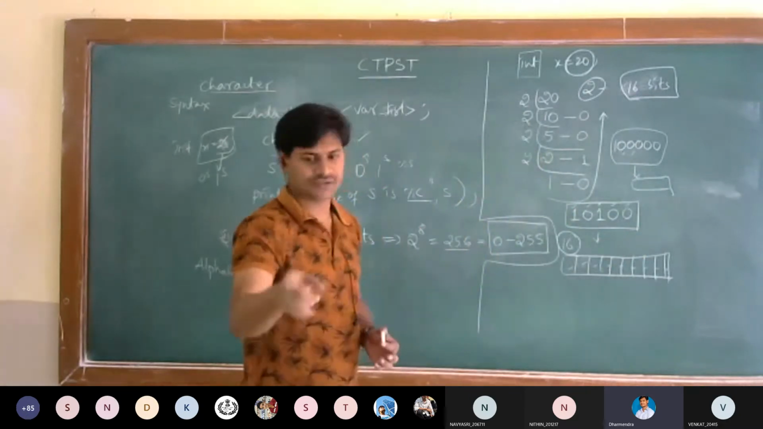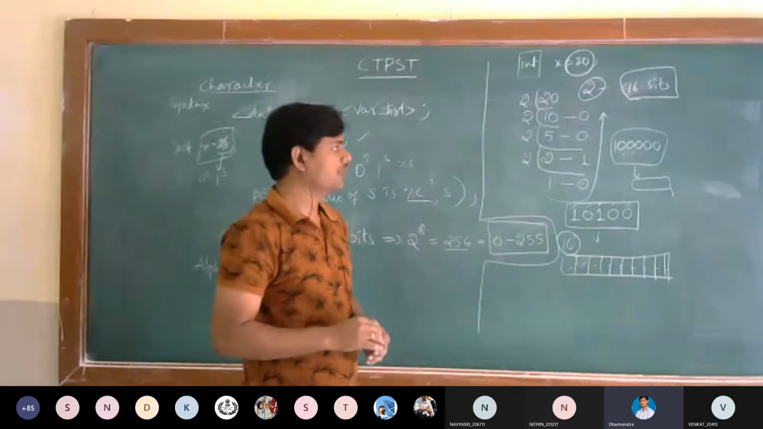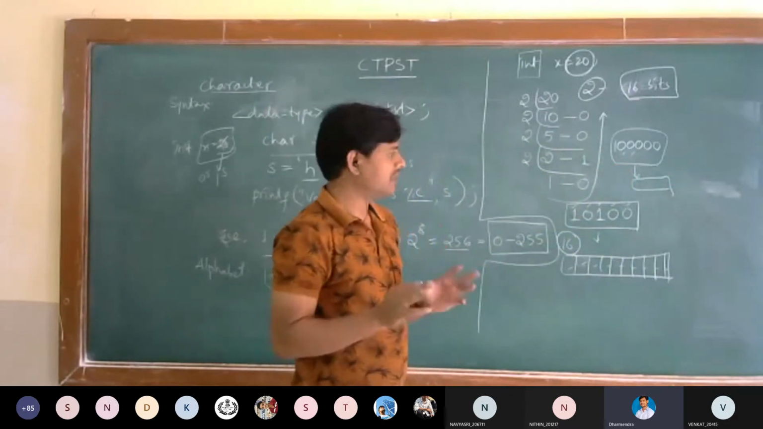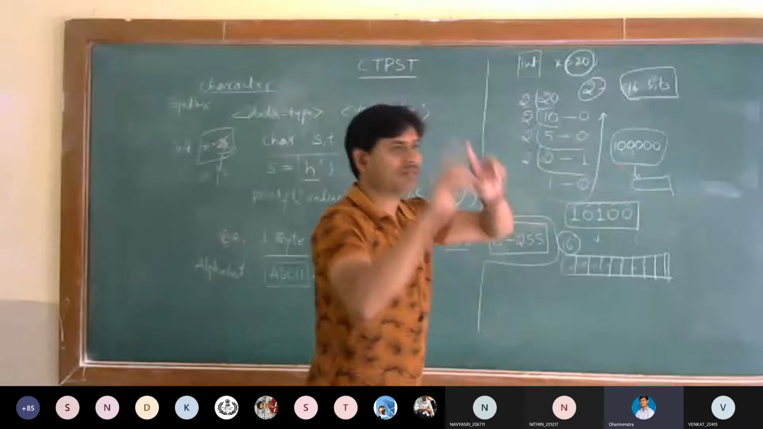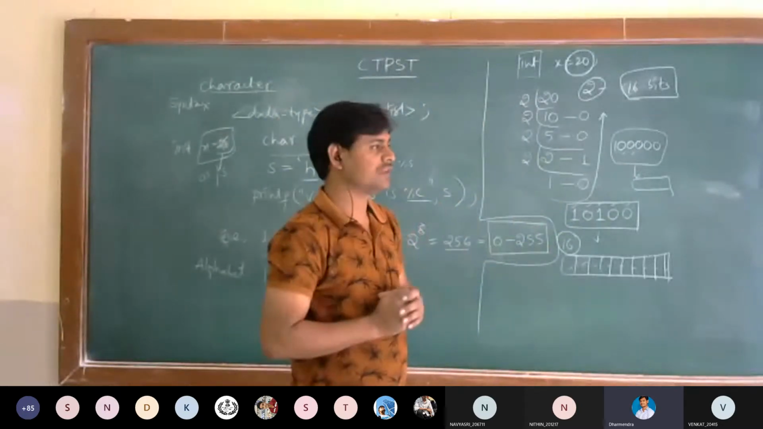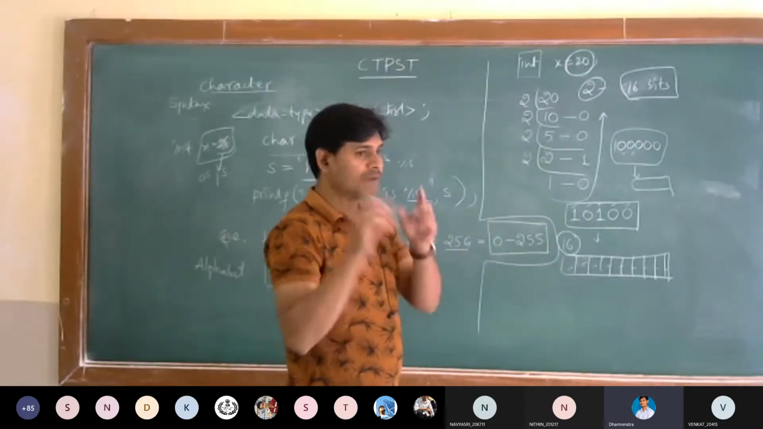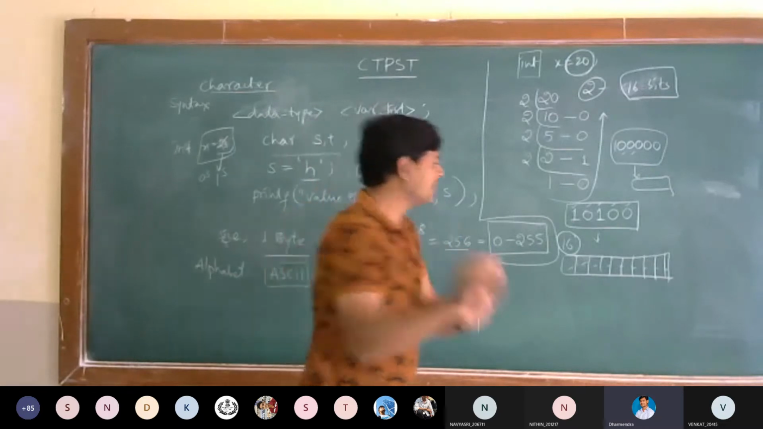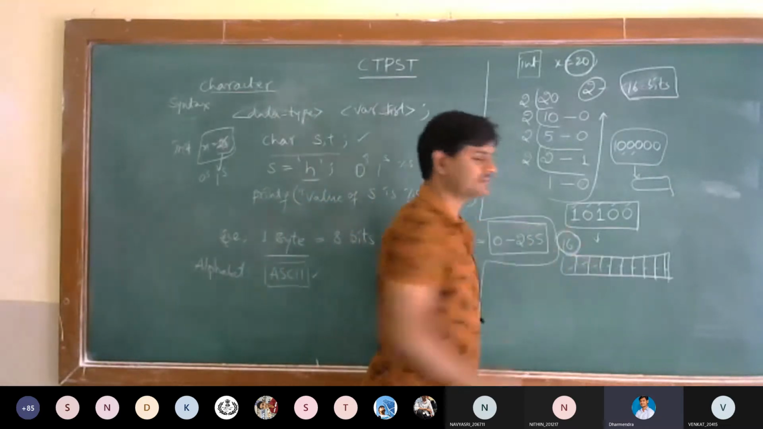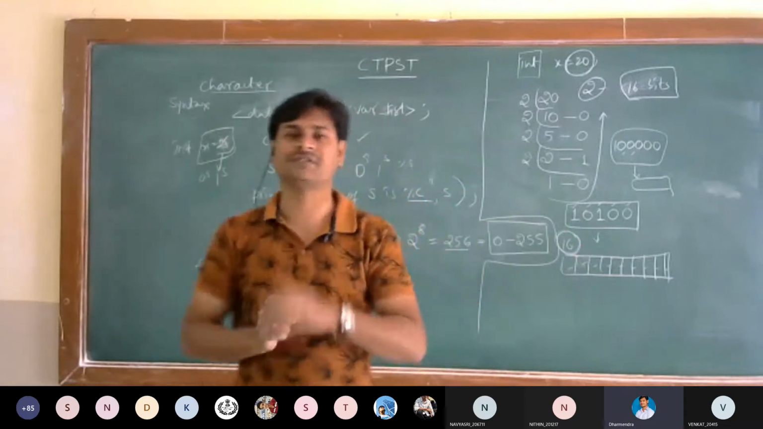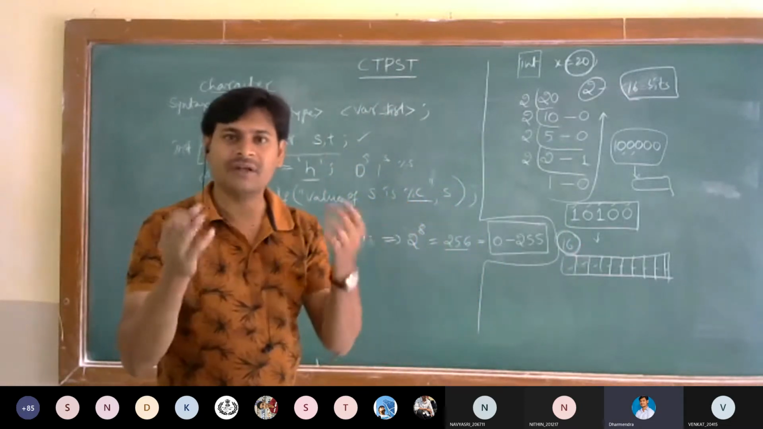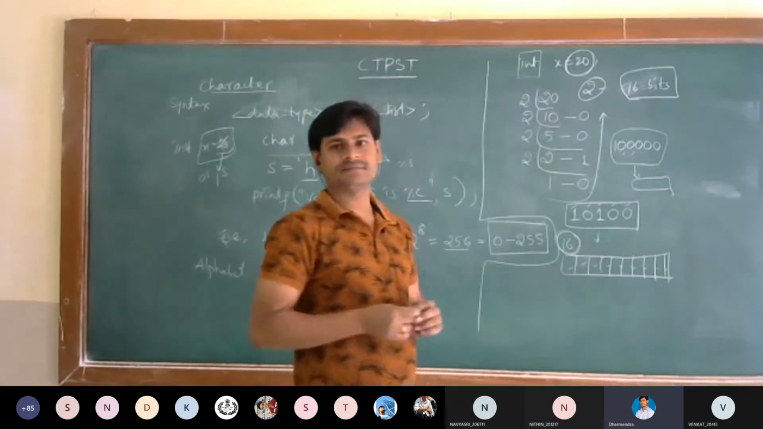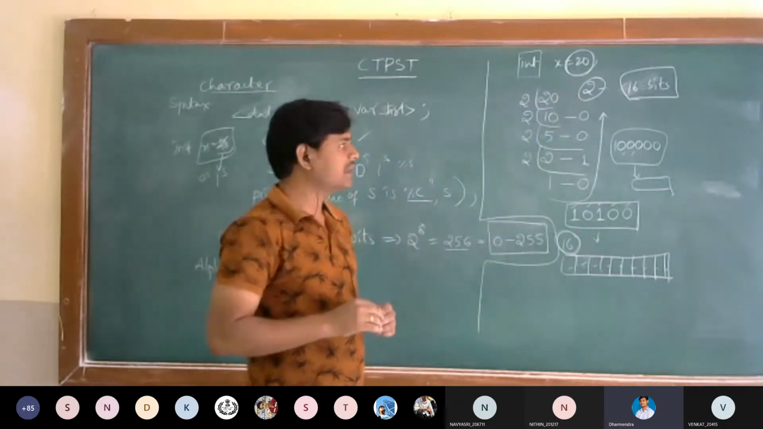Just search in Google for the binary equivalent of 1 lakh. We will get some number with zeros and ones. The number of positions will surely exceed 16 positions. That's why we cannot represent 1 lakh with the help of the integer data type.